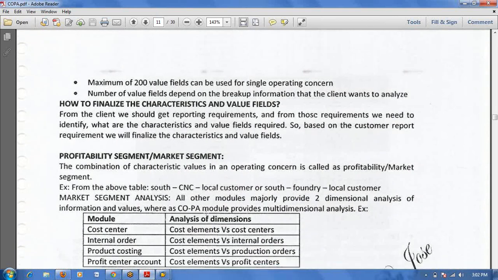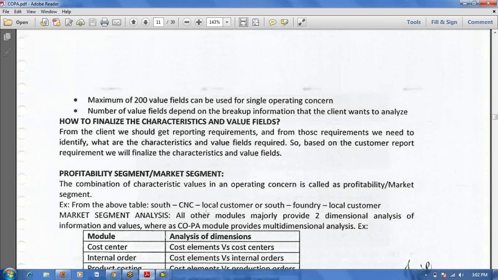Normally the system provides some value fields, but we won't use them. We will define our own value fields. Characteristics we will follow as SAP provided characteristics. Only if necessary will we create characteristics.